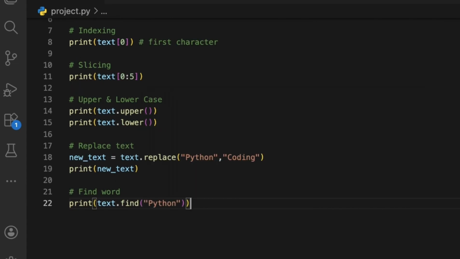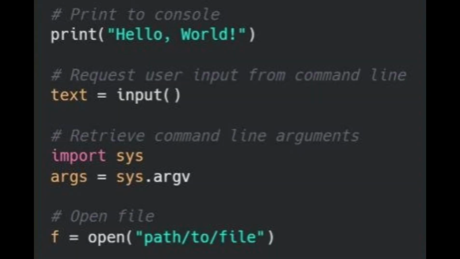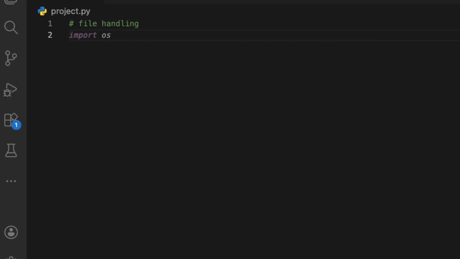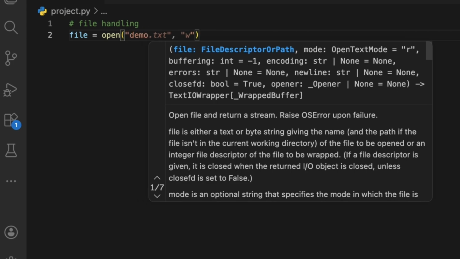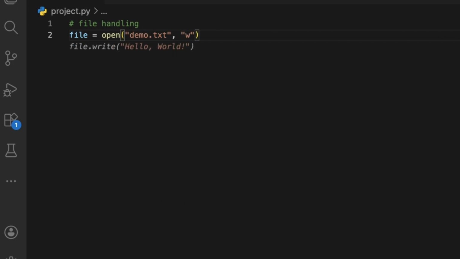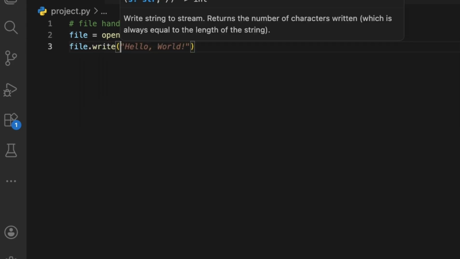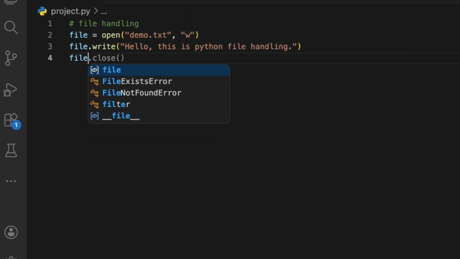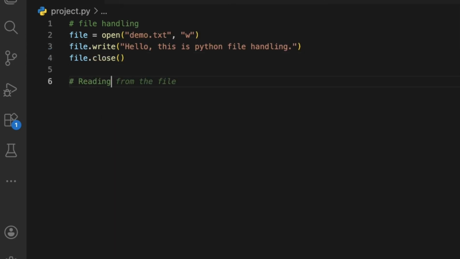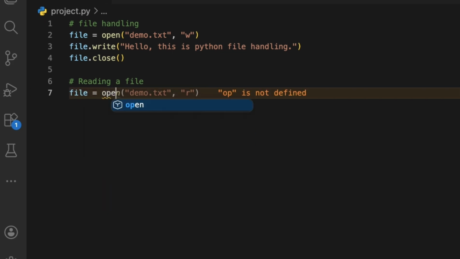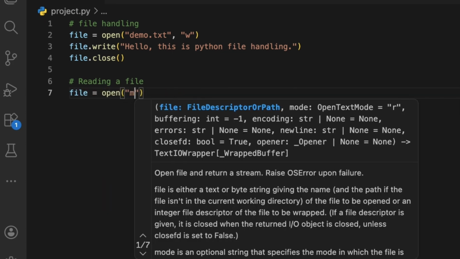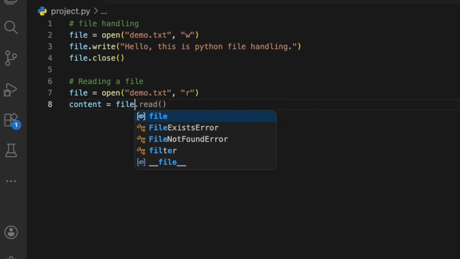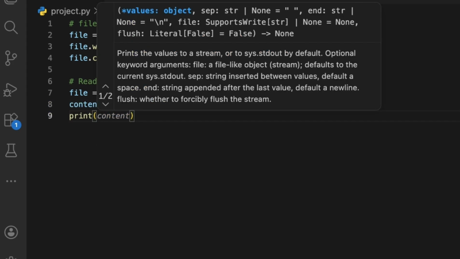Next is file handling, and this is very important in real world applications. With file handling, Python allows us to create, read, write, and update files directly from our code. For example, you can store your data, save logs, or read information from a text file. We use simple functions like open, read, write, close to manage files.